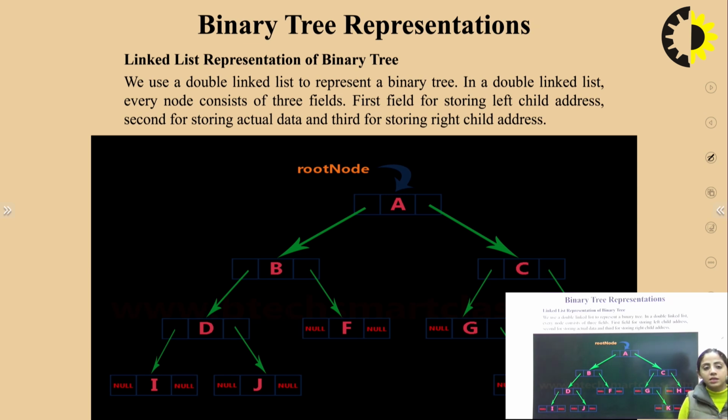For example, this is the root node of the tree and the left child is B, the right child is C, and similarly the left child B has a left pointer which is pointing to the left child D, and the right pointer is pointing to the right child which is F.